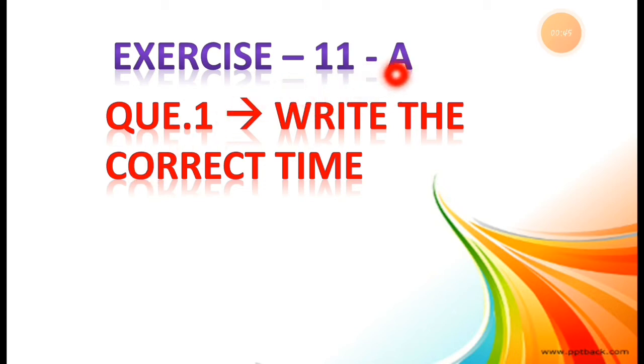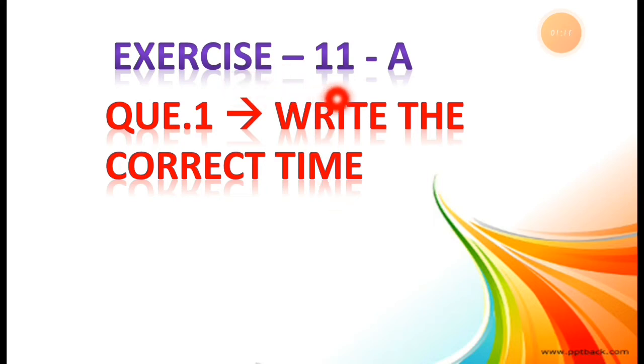From this exercise, this is question number 1. Those students who have a textbook can see exercise 11A, question number 1, and the heading is: write the correct time. This is compulsory to write in the fair book.